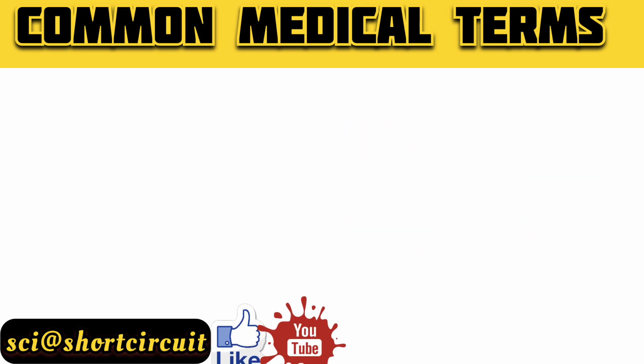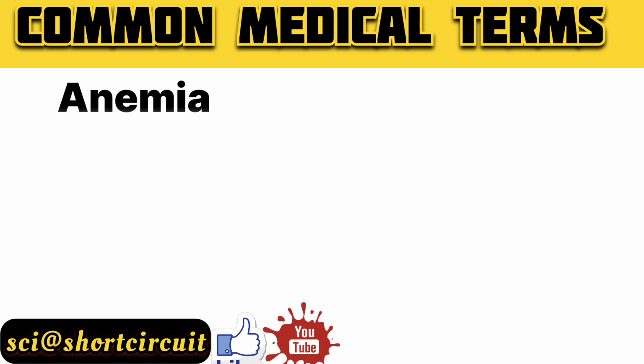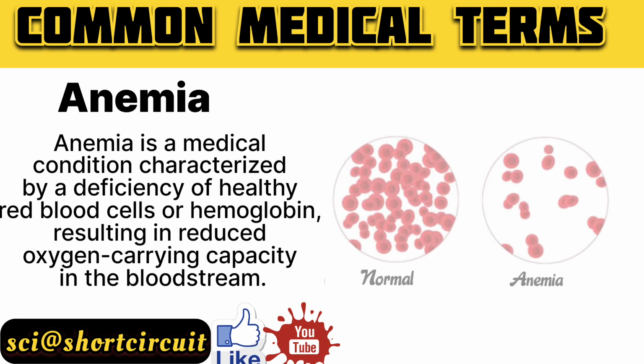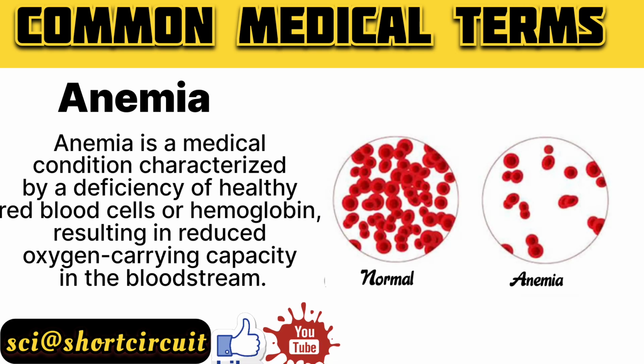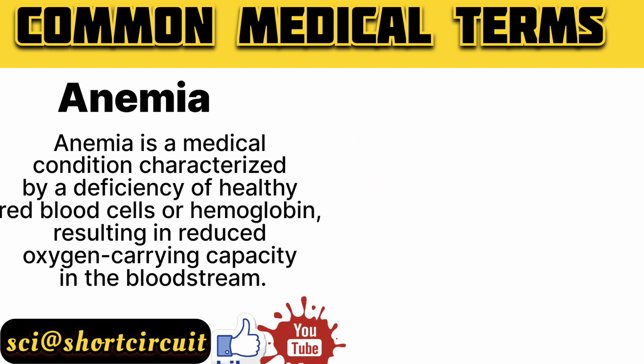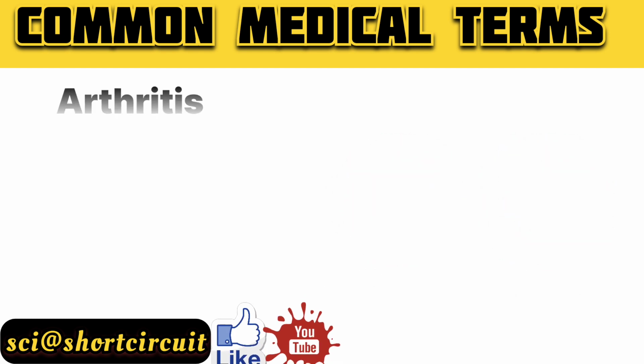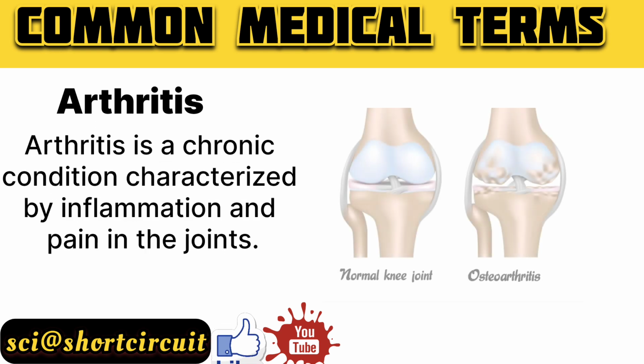In my row, next number is anemia. Anemia is a medical condition characterized by a deficiency of healthy red blood cells or hemoglobin, resulting in reduced oxygen carrying capacity in the bloodstream. And the last one in my list is arthritis. Arthritis is a chronic condition characterized by inflammation and pain in the joints.